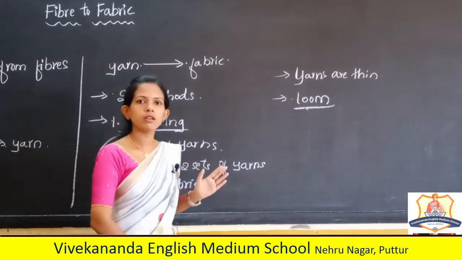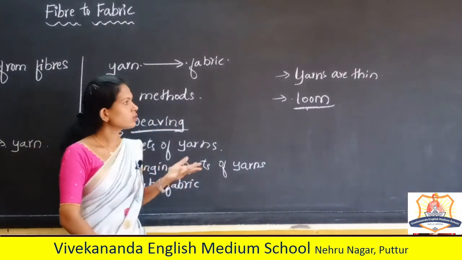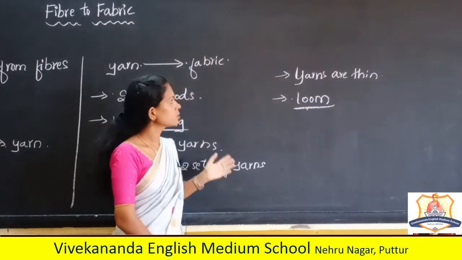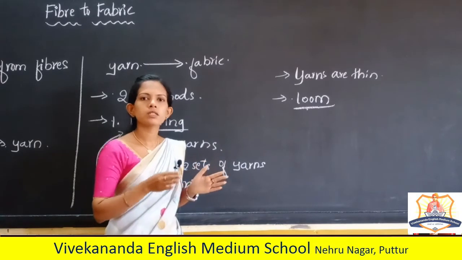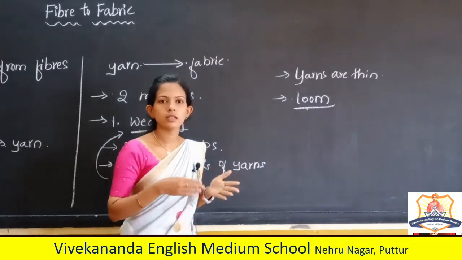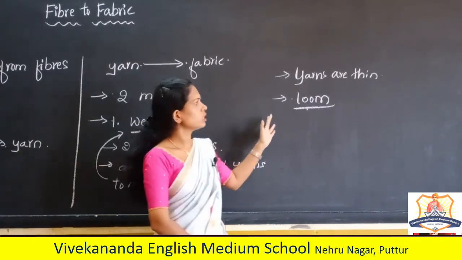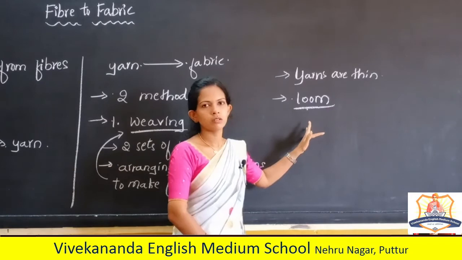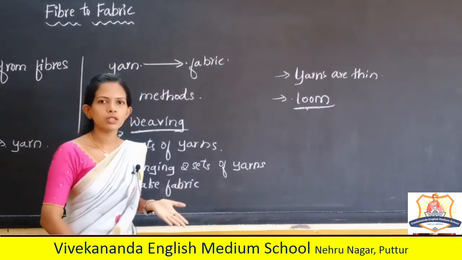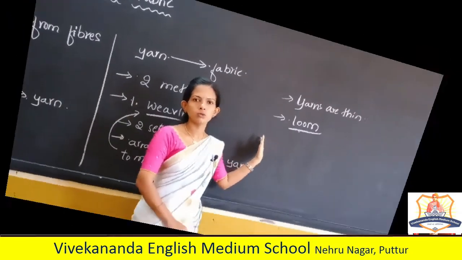You can also weave paper strips, as I have shown you, but paper strips are thicker than yarns. That means yarns are thinner than paper strips, so we need looms. Looms are either hand operated or machine operated. See the video of this loom.